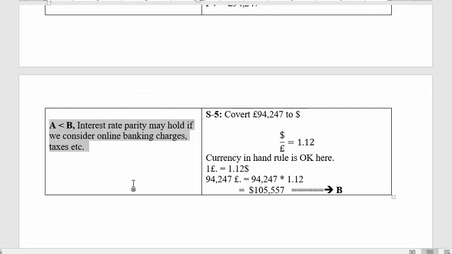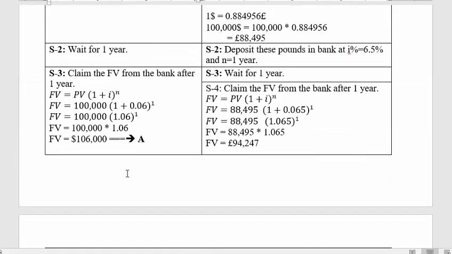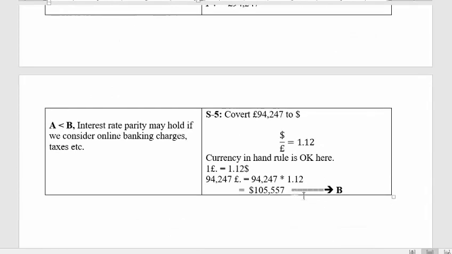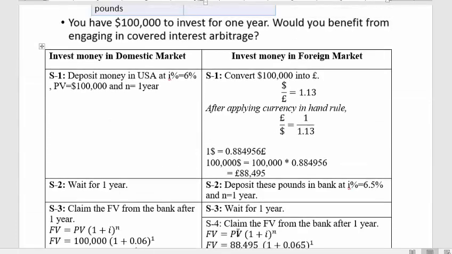If such frictions are neglected, then for sure depositing money locally is a better option. But it is also possible in real life that the American tax percentage is high, and a higher tax is paid on $6,000 as compared to the British tax that will be paid on $5,557 extra.